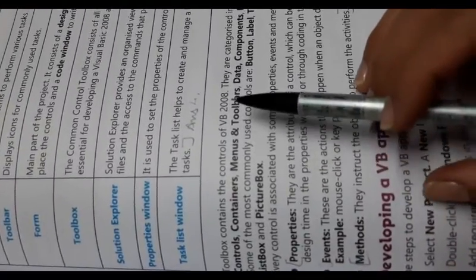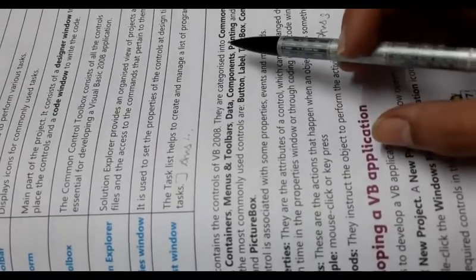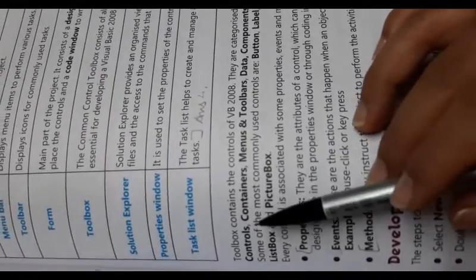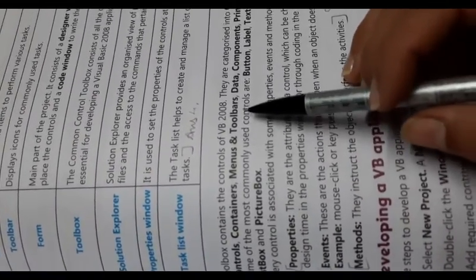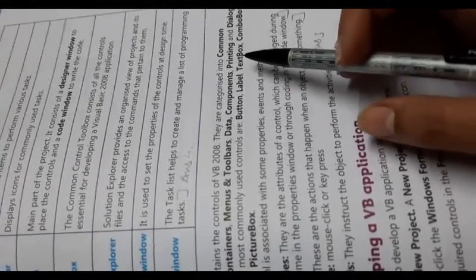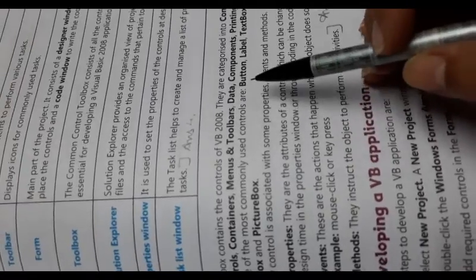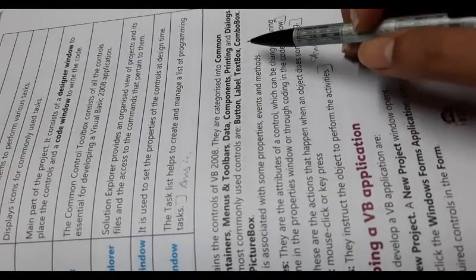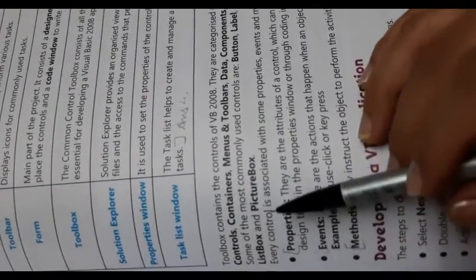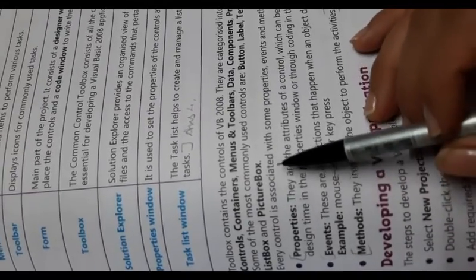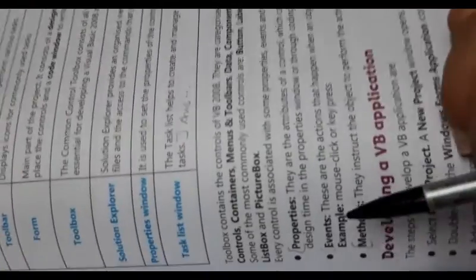Toolbox containing the tools of VB 2008. They are categorized into common controls, containers, menus and toolbars, data, components, printing and dialogs. Some of the most commonly used controls are button, label, text box, combo box, list box and picture box. Every control is associated with some properties, events and methods.